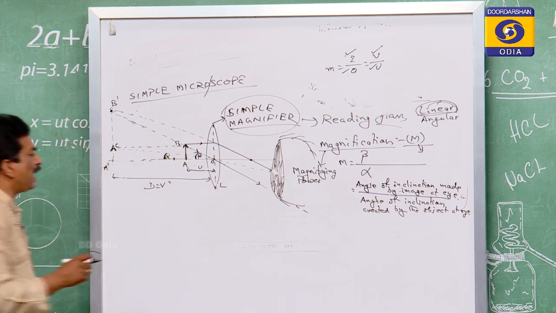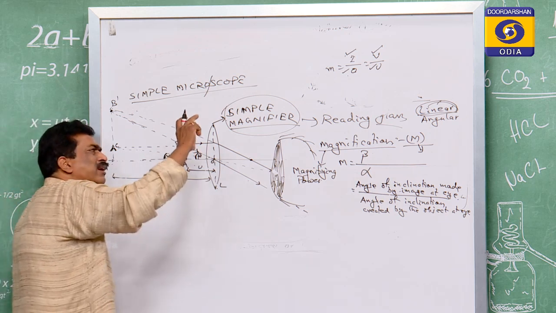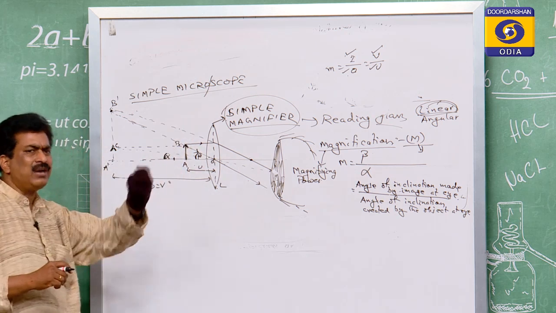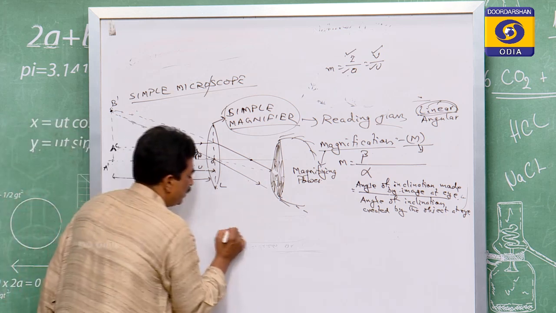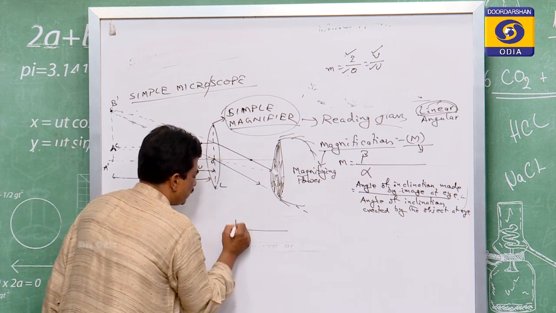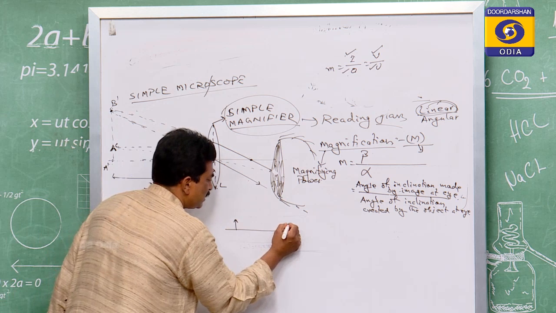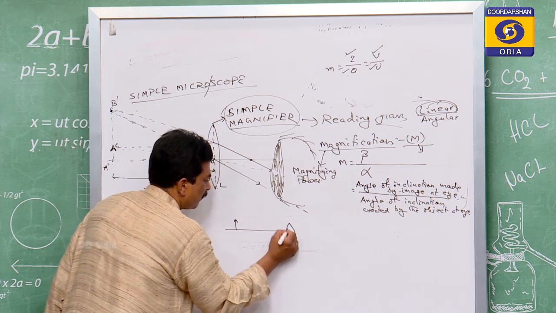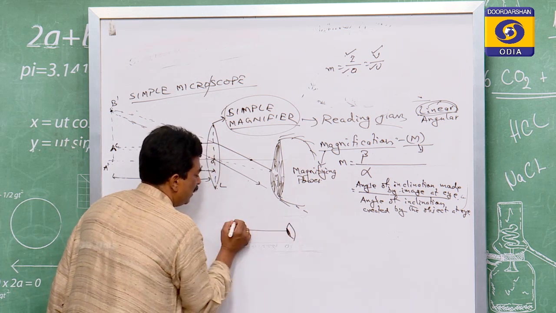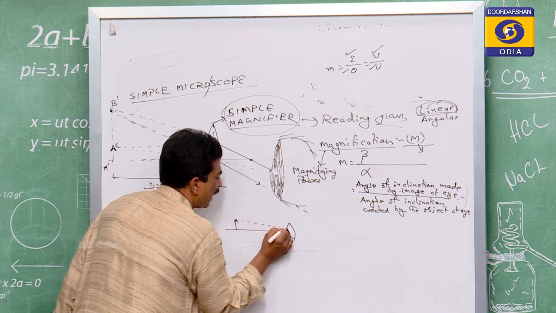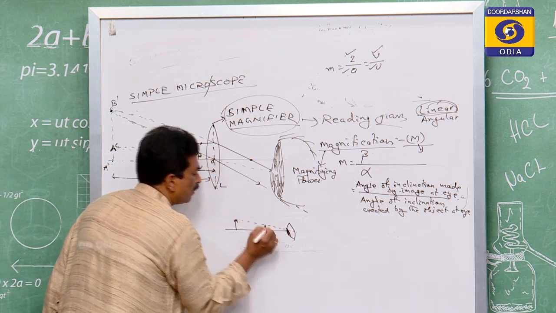From the visual angle, as the object height increases, the angle increases. Suppose this is the axis, this is an object and this is our eye. So this is the angle which is formed by the eye.